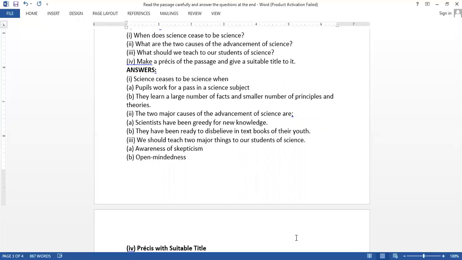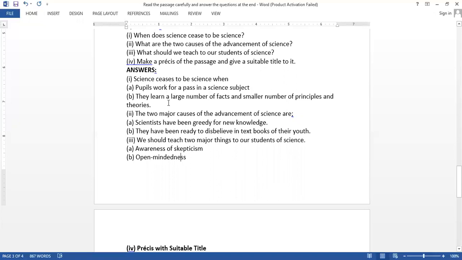Now, students, you may give answers like this, but I would personally feel that if you write down a small passage, that would be better. How? Instead of giving bullet points or listing like A or B, you could say science ceased to be science when people work for a pass in a science subject.